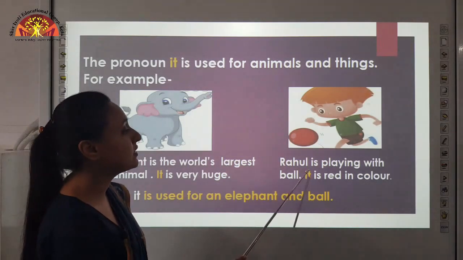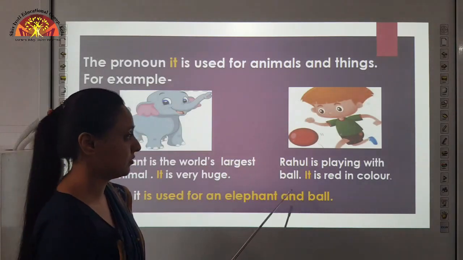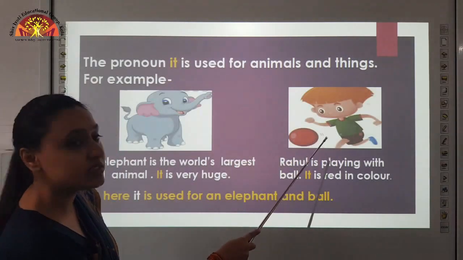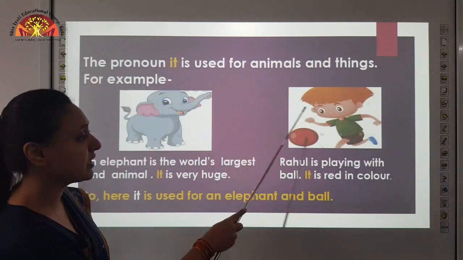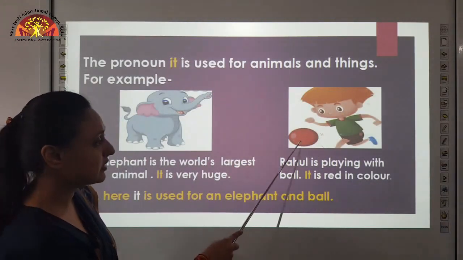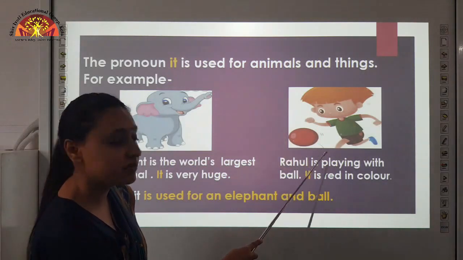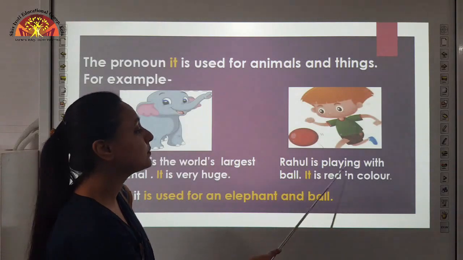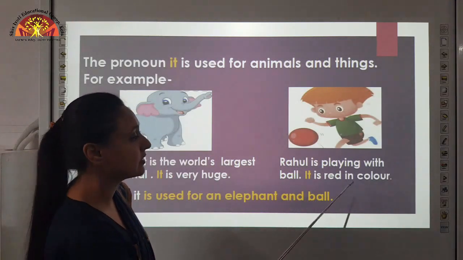Next, Rahul is playing with ball. So, here you can see a picture of a boy. His name is Rahul and he is playing with a ball. You can see which color is the ball of? It is red in color. So, Rahul is playing with ball, it is red in color.